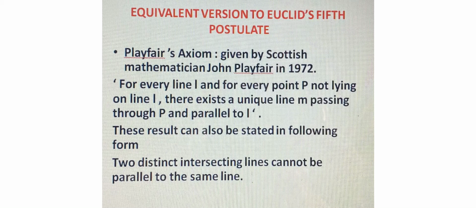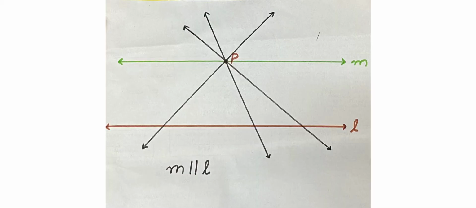So if we are having line L and point P is lying outside the line L, then there exists line M which is passing through point P and parallel to line L. This result can be stated in the following form also, that two distinct intersecting lines cannot be parallel to the same line. See students, it is very simple.